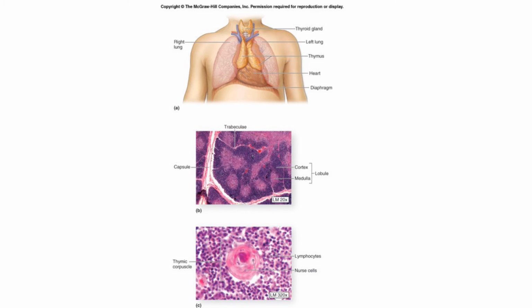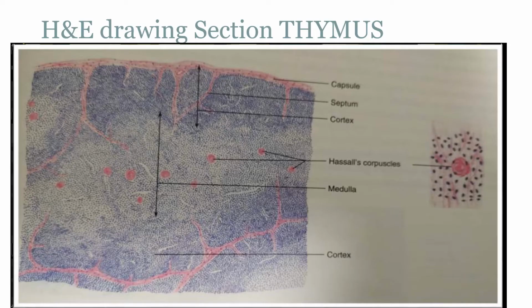Hassall's corpuscles are pink stained small rounded structures with concentrically arranged epithelio-reticular cells impregnated with keratohyalin and lipid droplets. The central core is formed by degenerating epitheliocytes and macrophages. The functional significance of the Hassall's corpuscles is not understood. Recent studies have shown that they produce a substance which helps in lymphocyte differentiation and maturation.